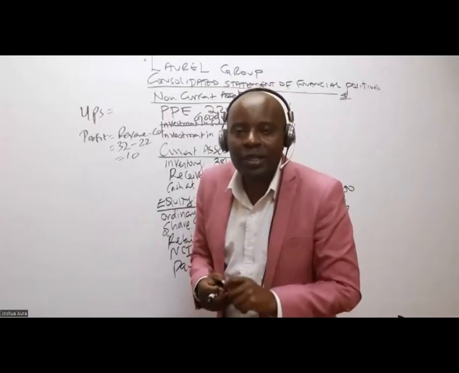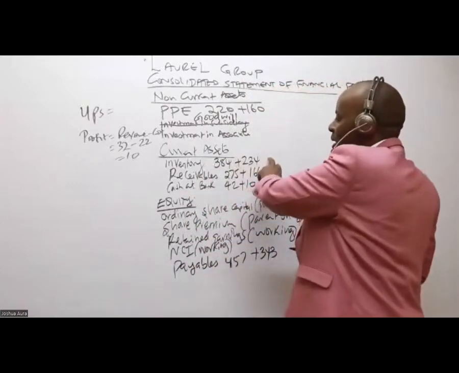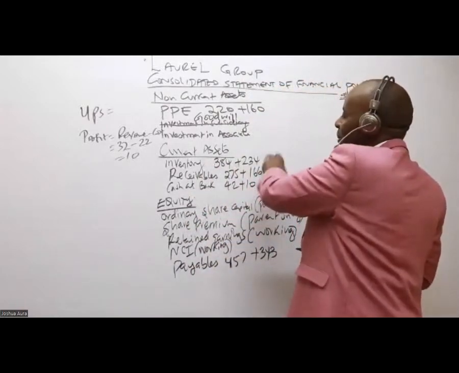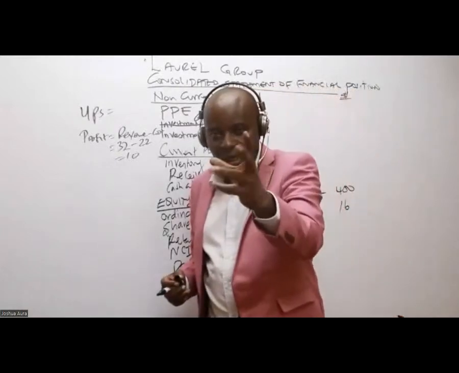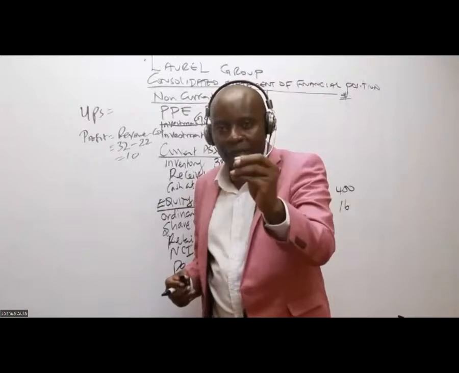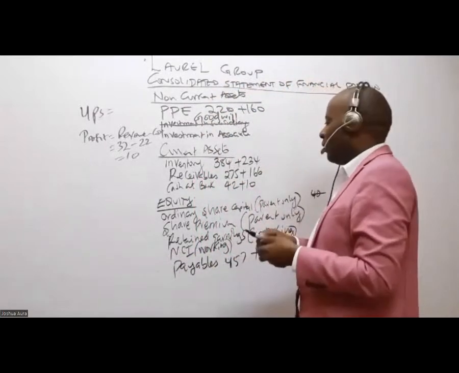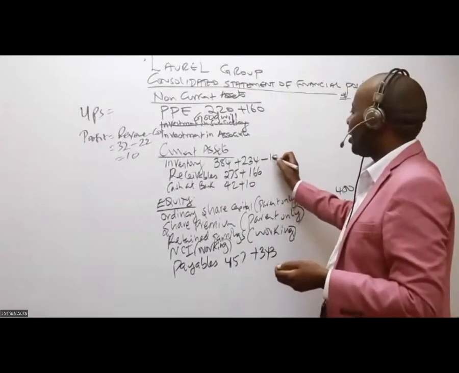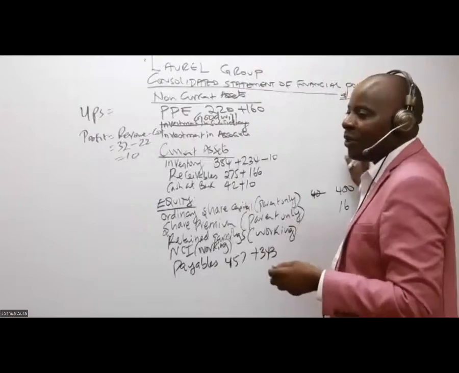Inventory is overstated. So somebody tell me, what should I do to this inventory working here? Should I say plus 10? IAS 2 tells us that whenever you smell profit in inventory, even if it's a little bit, go and deduct 10 from inventory, minus 10. Imagine there will be no other working here.